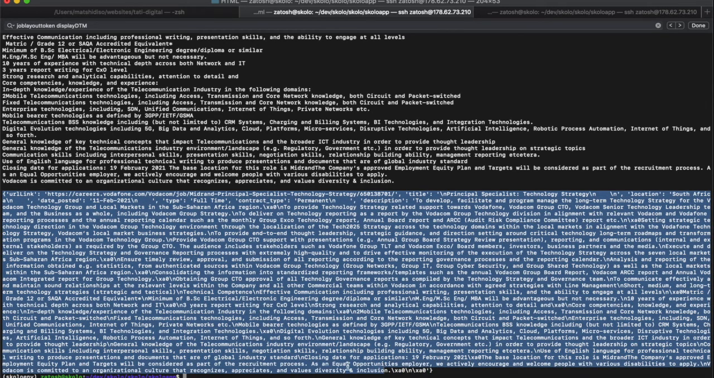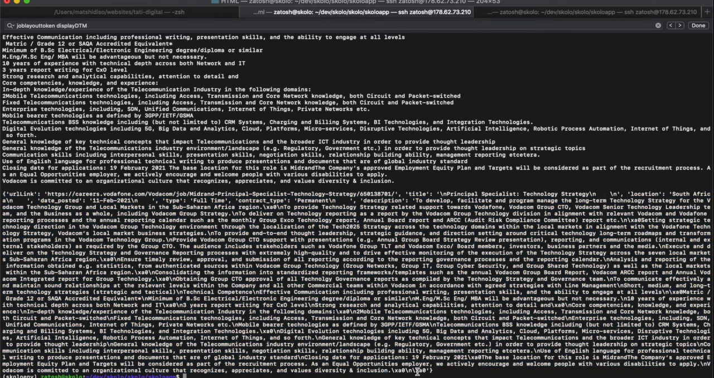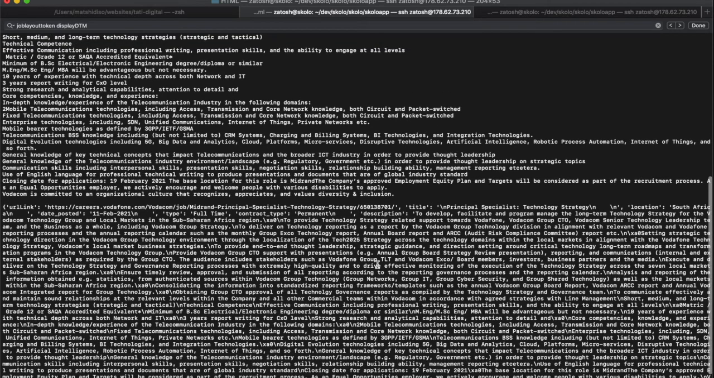Diversity, inclusion, and so on, and then you have all these characters. I need to find a way to remove these characters, but currently it looks like it's okay. All right, and then we're going to try and see if we are able to save this into the database.